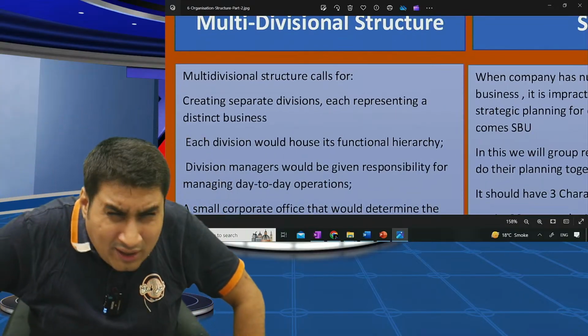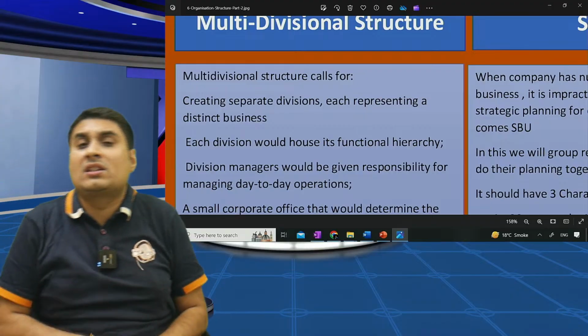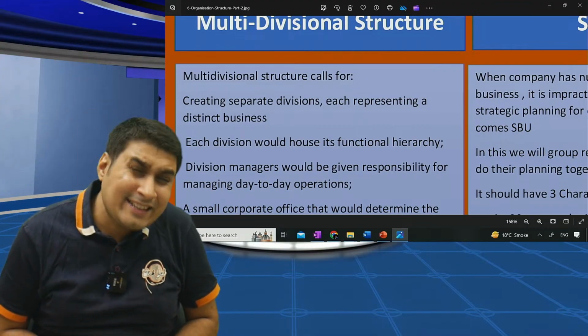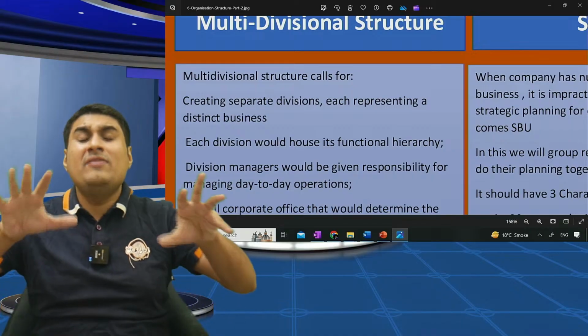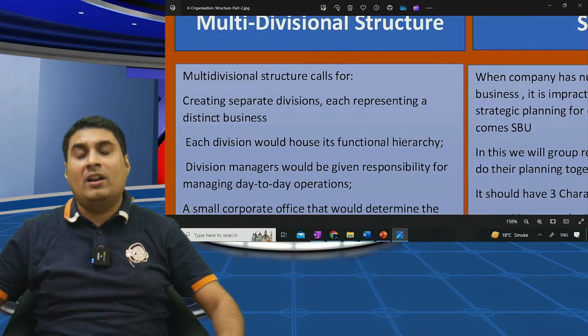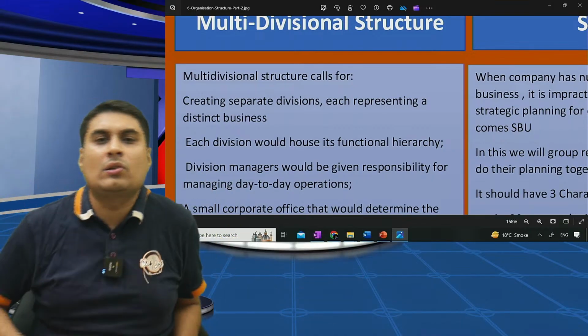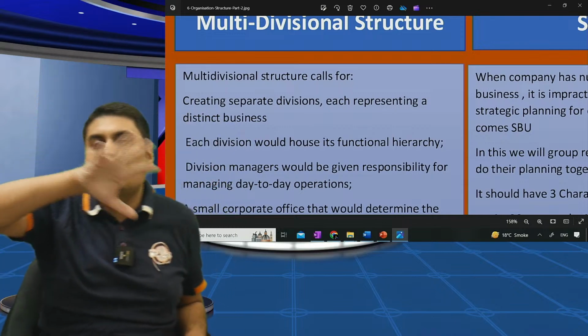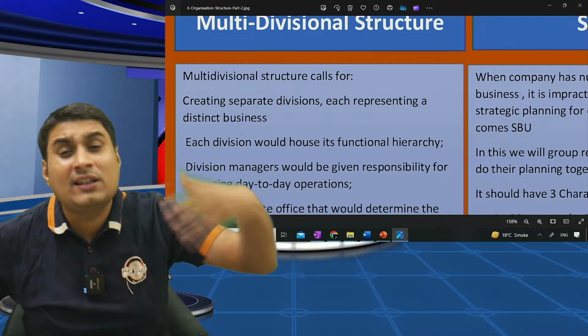See, divisional you understood. Next comes multi-divisional. What is multi-divisional? It's the same as divisional, but your divisional managers are not given full power. Sometimes there are two sons. We have a big business and there are two sons. One business is given, and one son is told he has full power.